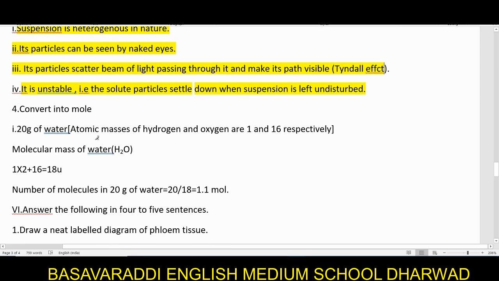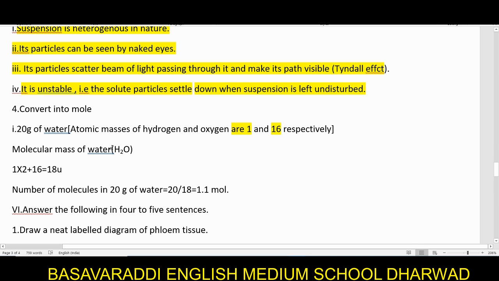Okay, next we have a sum here. You need to convert 20 gram of water into its mole. The atomic mass of hydrogen is 1 and oxygen is 16 respectively.